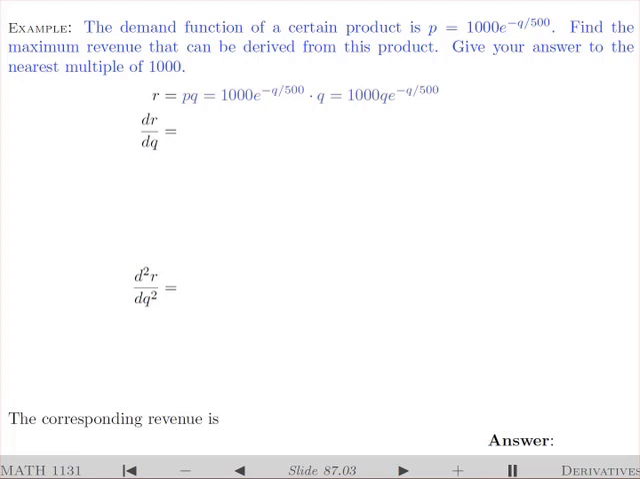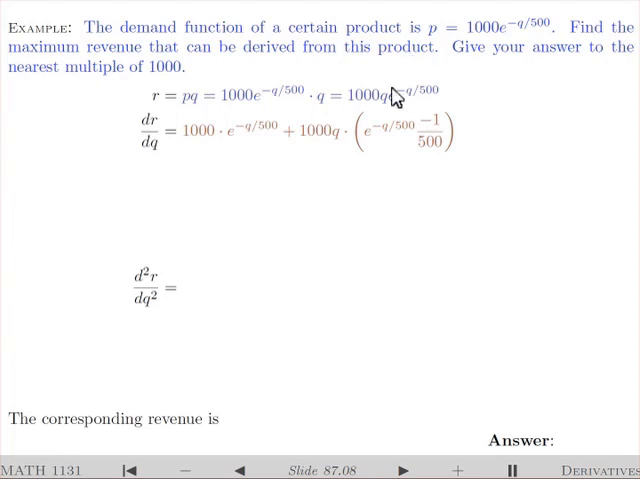I first find the derivative using the product rule. The first factor is 1000 Q, its derivative with respect to Q is 1000, times the second factor, the exponential, plus 1000 Q times the derivative of the second factor, the exponential, e to the power negative Q over 500. Since the base is e, I get the exponential times the derivative of the exponent. I can think of the exponent as negative 1 over 500 times Q. Its derivative is negative 1 over 500.